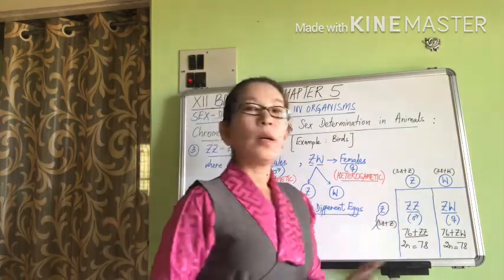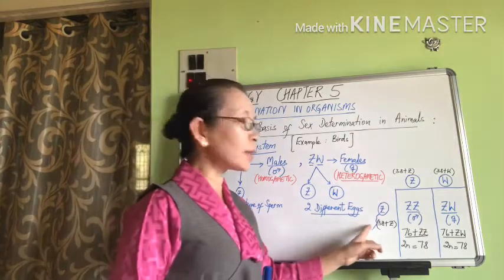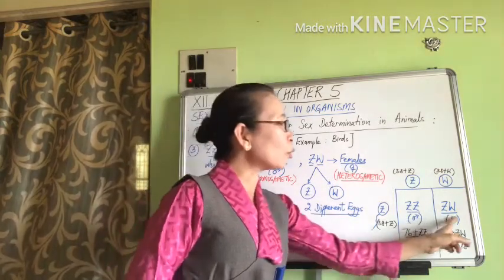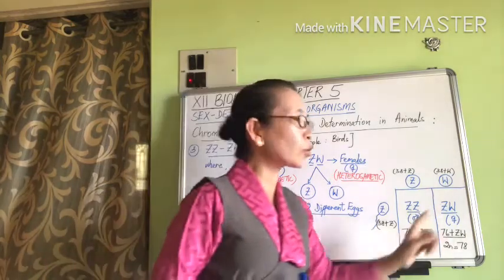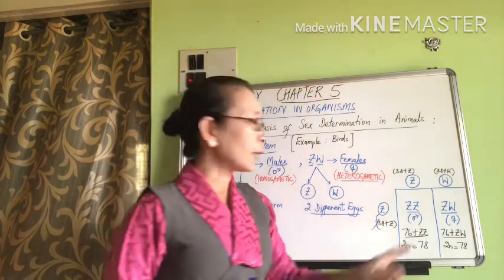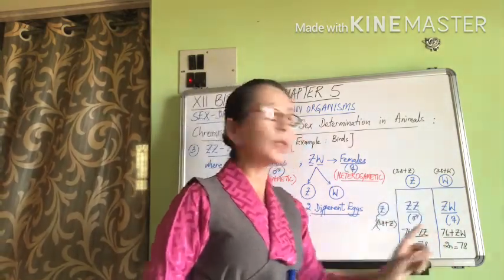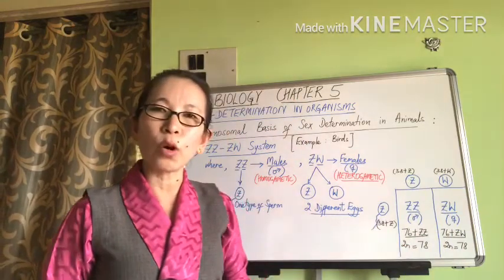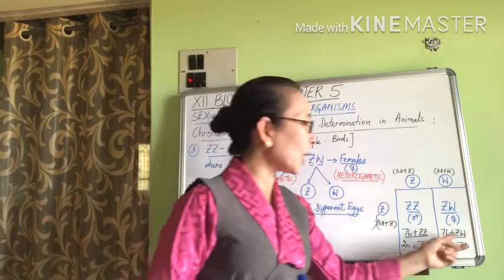Likewise, if the W chromosome containing egg is fertilized by the sperm, then the sex chromosome combination is going to be ZW. And the ZW sex chromosome combination is of the female sex. And they are again going to have 38 plus 38, 76 autosomes, 38 pairs of autosomes, and two sex chromosomes which are dissimilar.